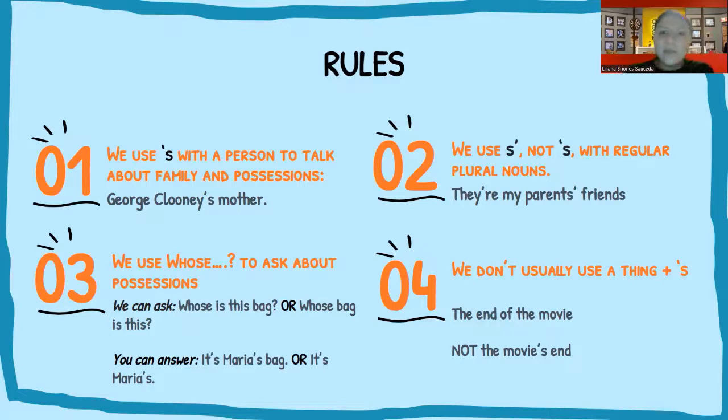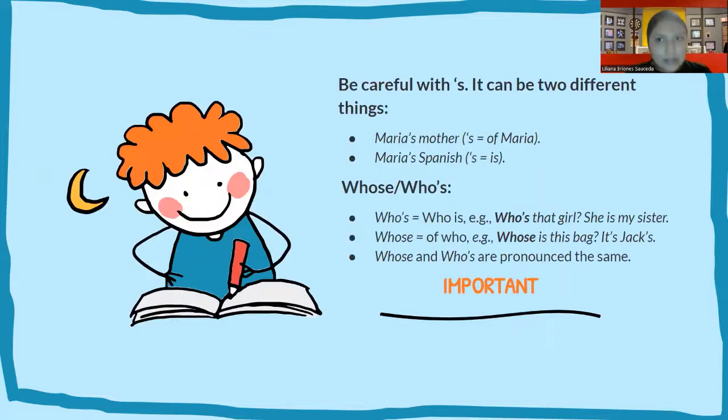The third one is we use whose to ask about possessions, like whose backpack is this, or whose bag is this? Well, you can answer, oh, it's Maria's bag, or it's Maria's. The fourth one is we don't usually use a thing plus apostrophe S. Like it's correct to say the end of the movie, but it's not correct to say the movie's end.